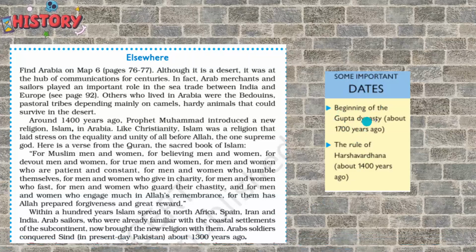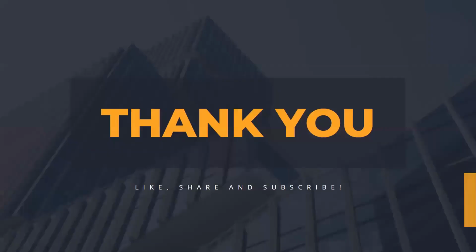So the Gupta dynasty began around 1700 years ago, and the rule of Harshvardhan started about 1400 years ago.